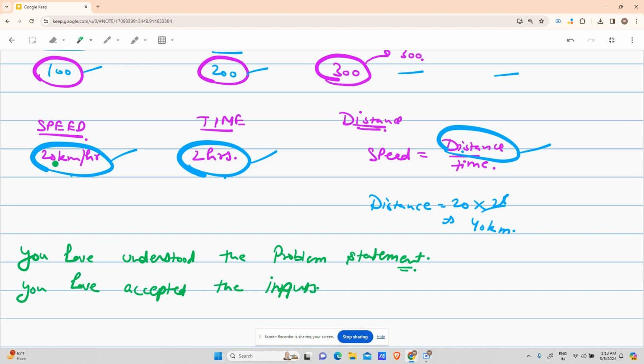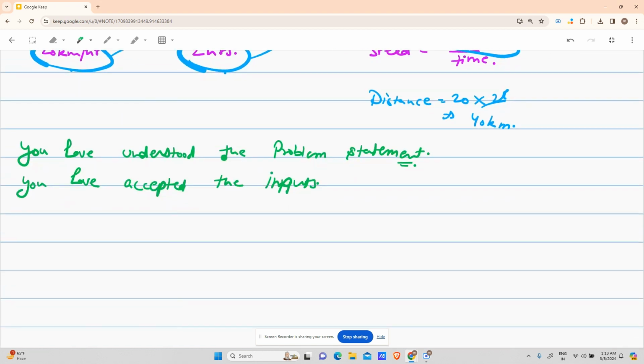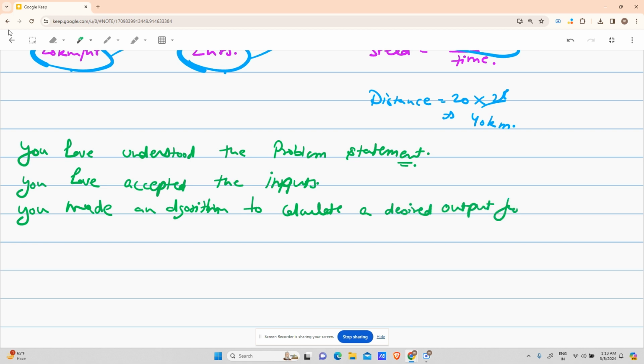Similarly, here you took input 1 as 20 and input 2 as 2 hours. You accepted the inputs from the user. The third step you did was make an algorithm, although unknowingly, to calculate the desired output from those inputs. Am I right? So these are the three steps you have to do in all programming.